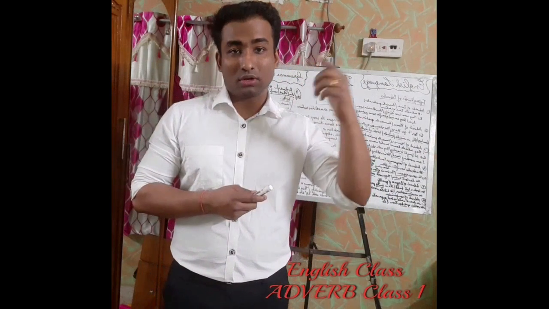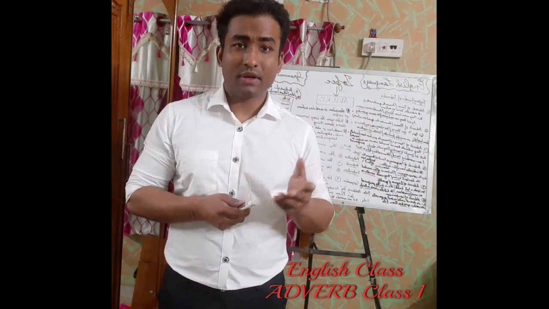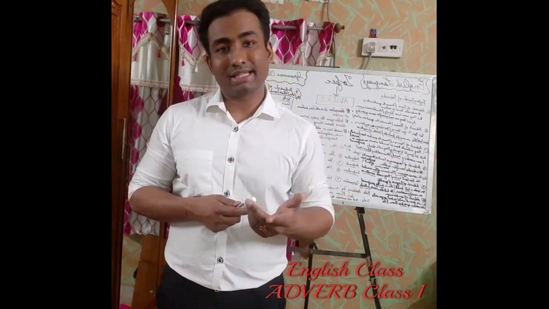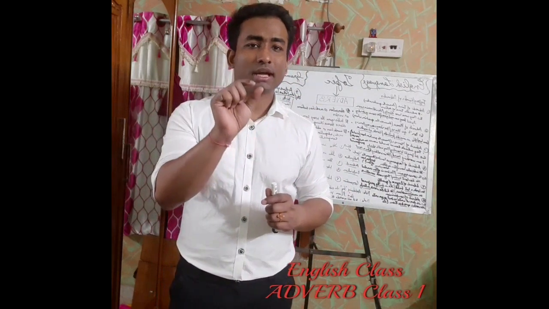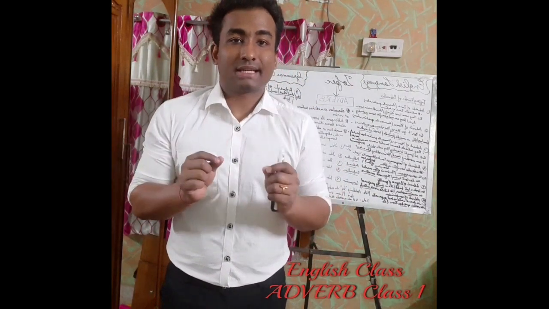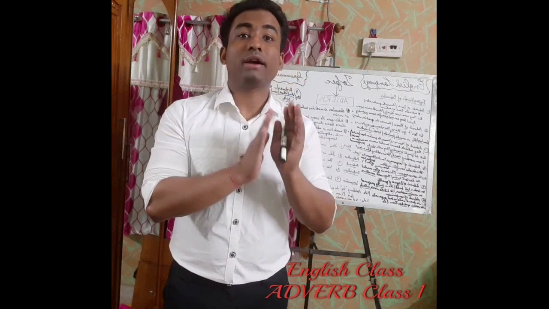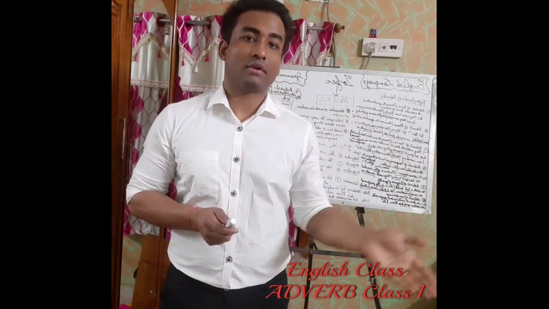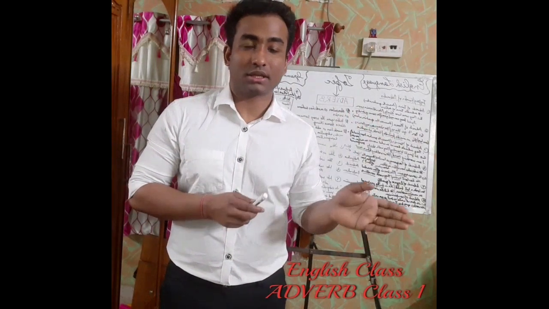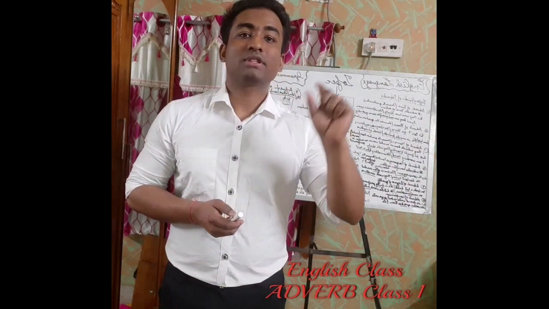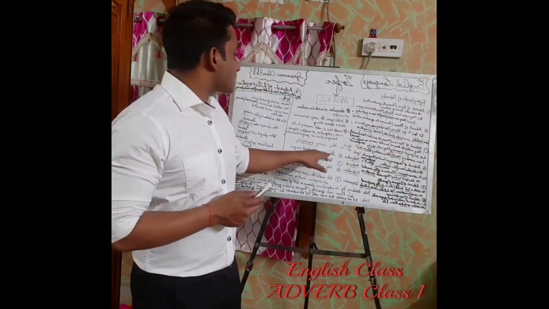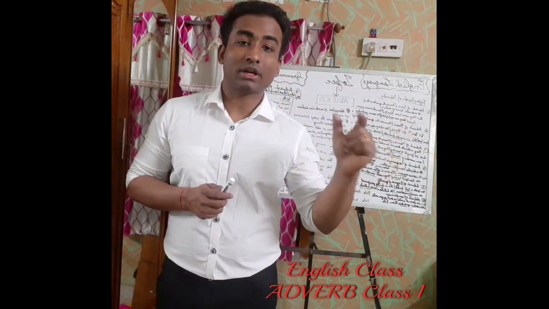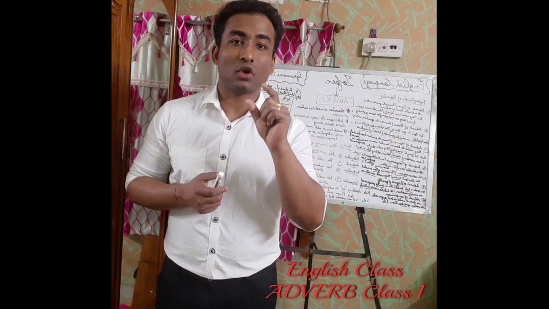I will come to this in the next chapter, which is adjective. I have not started it yet. After finishing adverb, I will start adjective as well. But for your information, I am just giving you an idea of what an adjective is. An adjective is a word which describes a noun. In the same way, an adverb is a word which describes a verb, adjective, an adverb itself, or preposition or conjunction. So in this sentence, she is a good singer, this good is describing the noun singer. What kind of singer? A good singer. So it's talking about a quality.